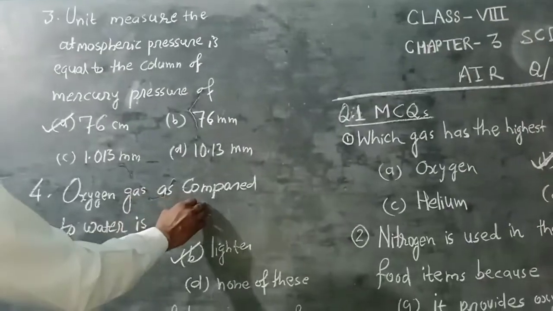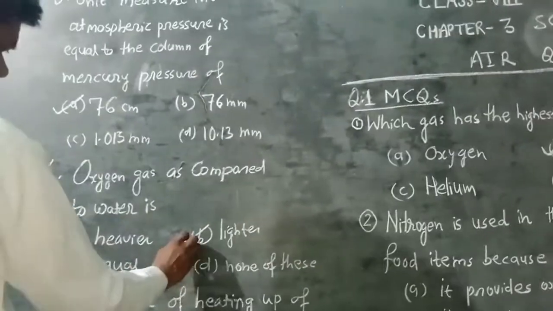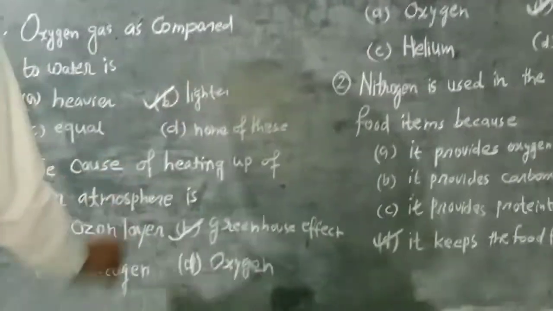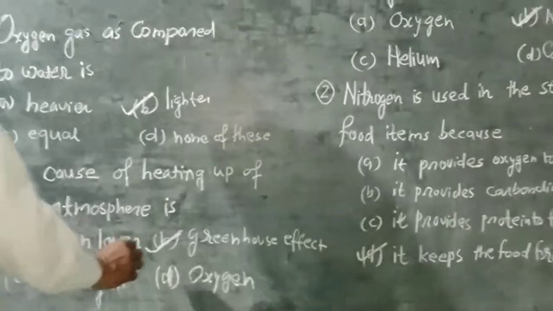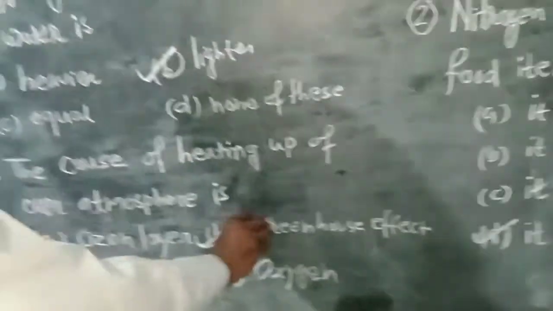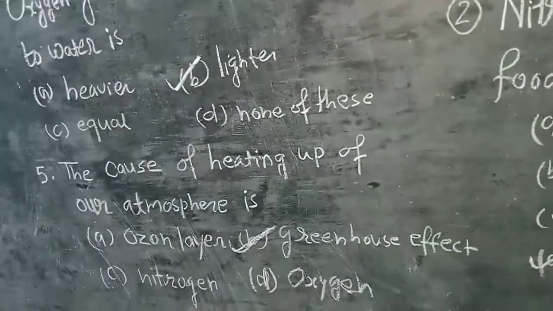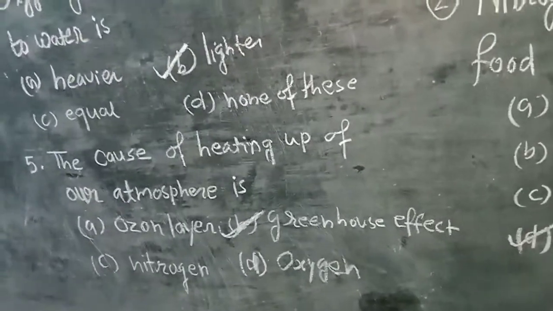Oxygen gas, as compared to water, is lighter than water. The cause of the heating of our atmosphere is the greenhouse effect. Greenhouse effect means that the atmosphere contains a lot of greenhouse gases, and therefore this causes the greenhouse effect.